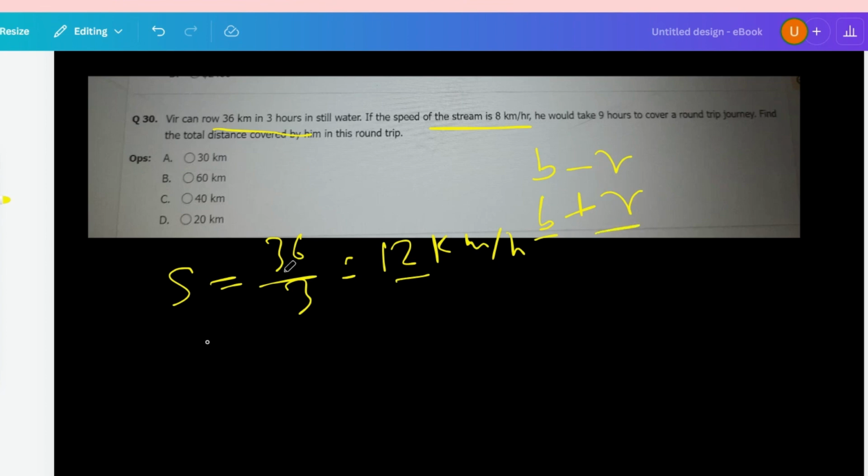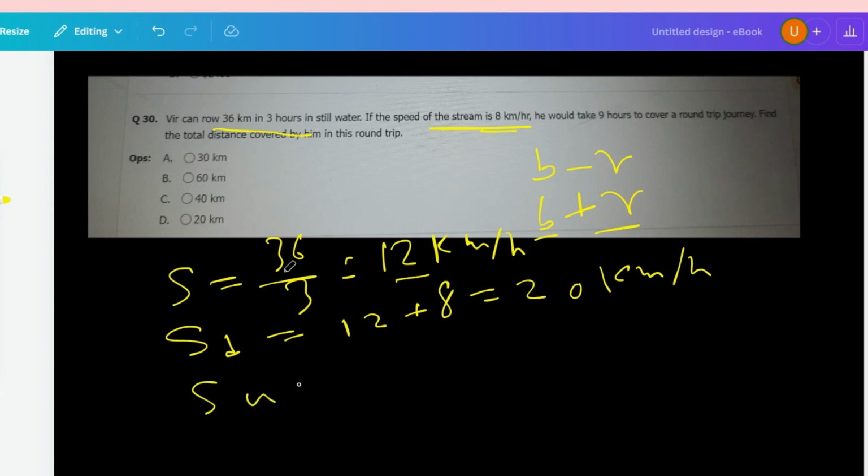So speed downstream is equal to B plus R, that is 12 plus the stream speed, that is 8. So this becomes 20 km per hour. And speed upstream is equal to 12, that is B minus R. So R is 8, so that is 4. Okay, so 4 km per hour.